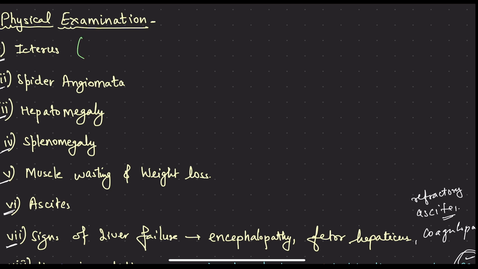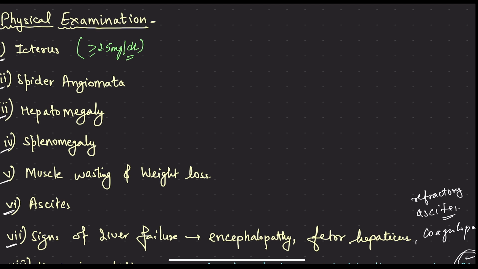If serum bilirubin is more than 2.5 milligram per deciliter, only then will visible changes in the sclera be seen. Sclera is the first part of the body where we can see yellowish discoloration. We can see icterus, and the level of bilirubin required for the same is more than or equal to 2.5 milligram per deciliter.